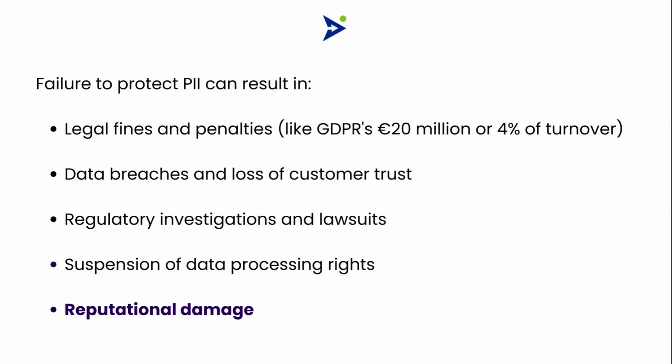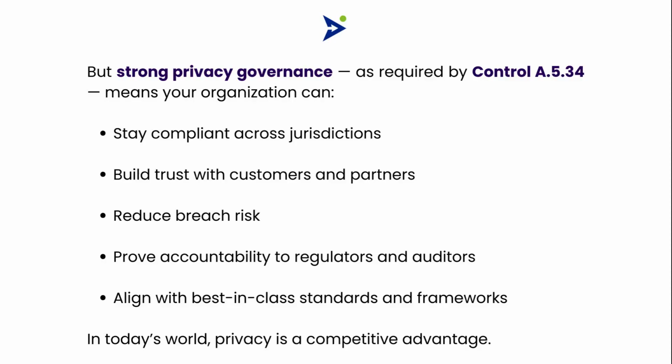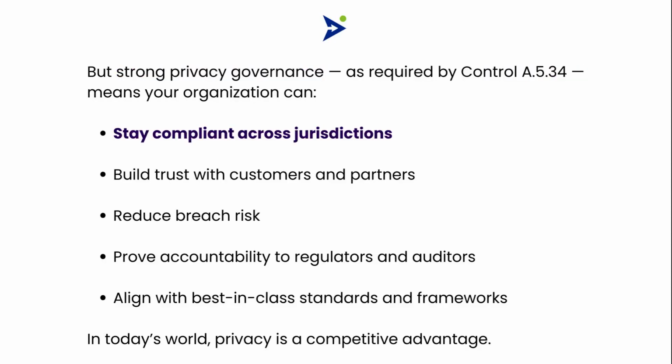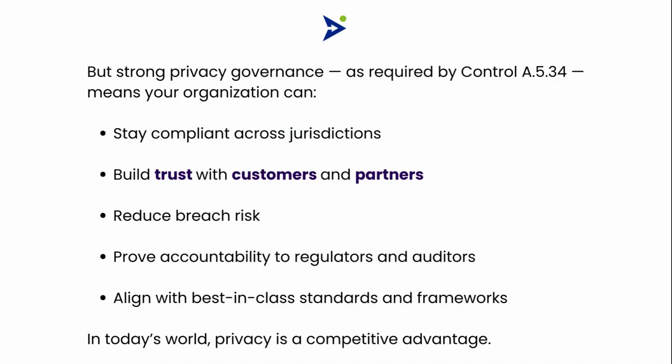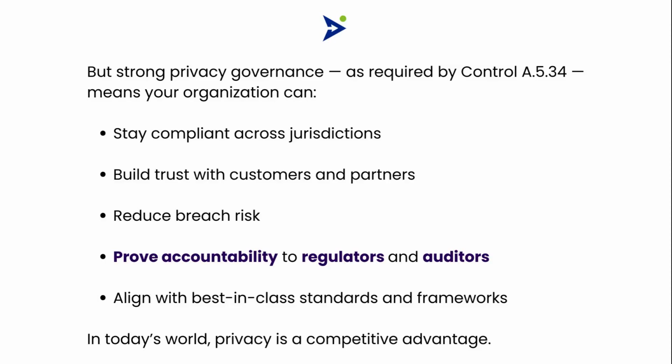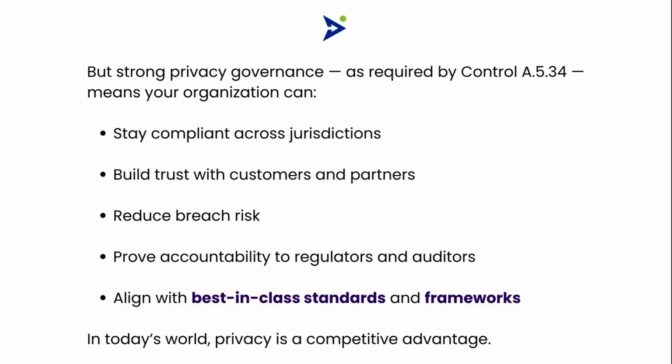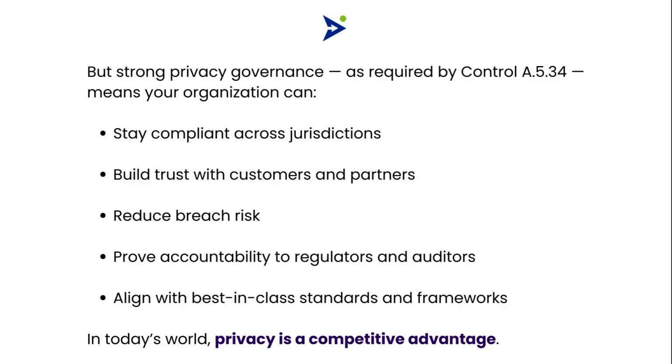Reputational damage. But strong privacy governance, as required by Control A.5.34, means your organization can stay compliant across jurisdictions, build trust with customers and partners, reduce breach risk, prove accountability to regulators and auditors, and align with best-in-class standards and frameworks. In today's world, privacy is a competitive advantage.